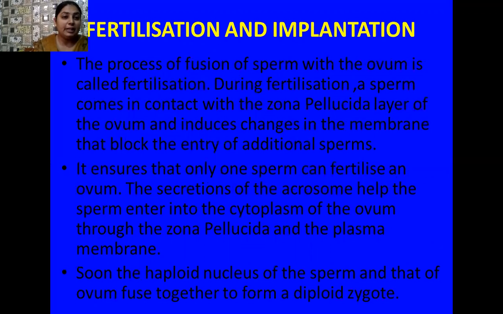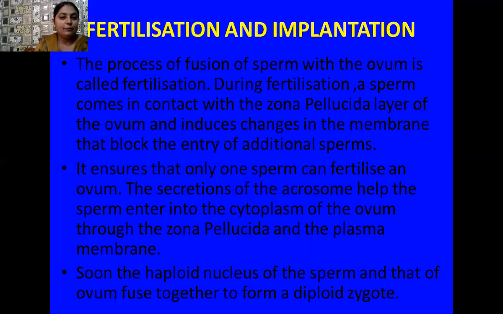As you know that fertilization is the process of fusion of sperm with the ovum, and during fertilization the sperm comes in contact with the zona pellucida layer of the ovum, and it induces changes in the zona pellucida membrane, and only one sperm can enter, and the entry of the additional sperms is blocked by modification in this zona pellucida membrane.